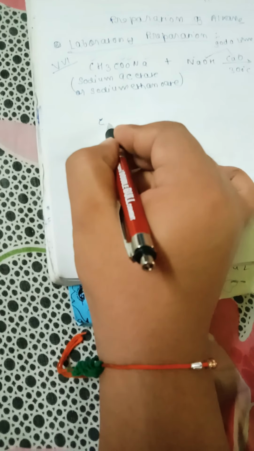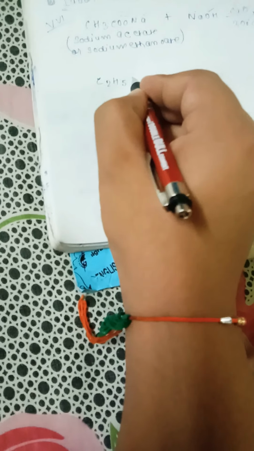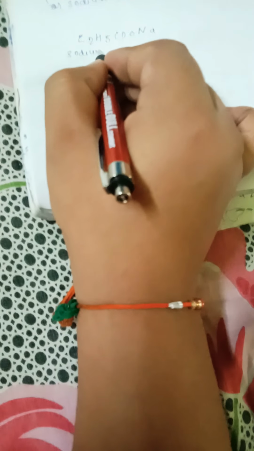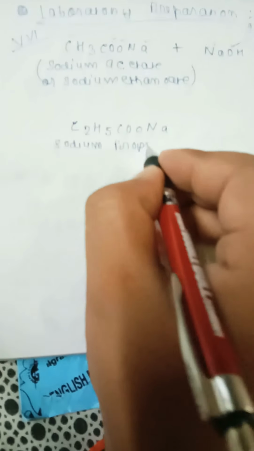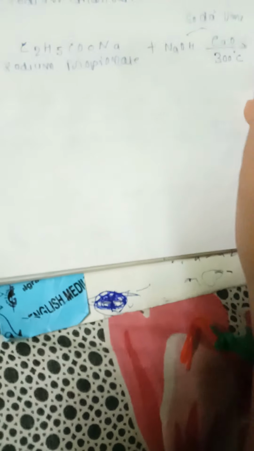We will take sodium propionate. The formula is C2H5COONa. This is sodium propionate. Sodium propionate plus NaOH and CaO, that is soda lime, at 300 degrees Celsius forms